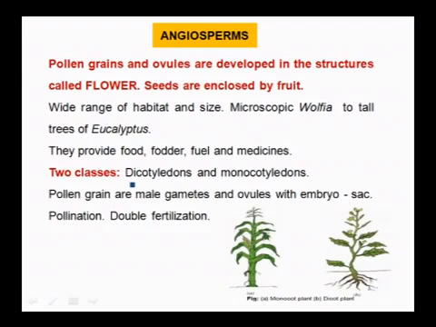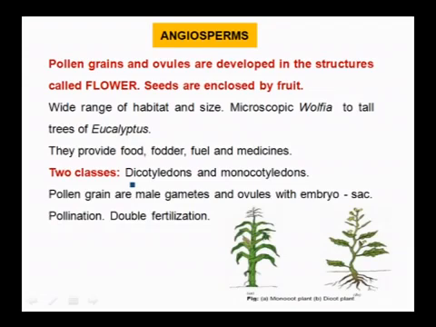Wide range of habitat and size means they can withstand very high cold as well as high temperatures, and they vary in sizes also, from microscopic Wolffia to the tall tree Eucalyptus. They provide food, fodder, fuel and medicines. These angiosperms are mainly classified into two classes, that is dicotyledonae and monocotyledonae. Pollen grains are male gametophytes and ovules have the embryo sac.